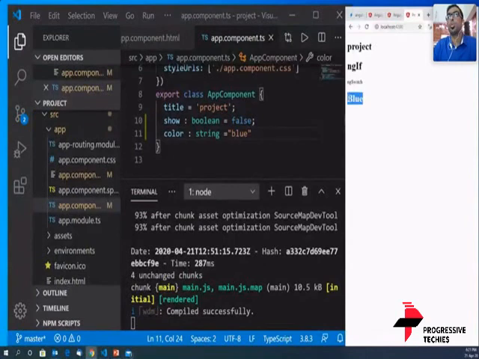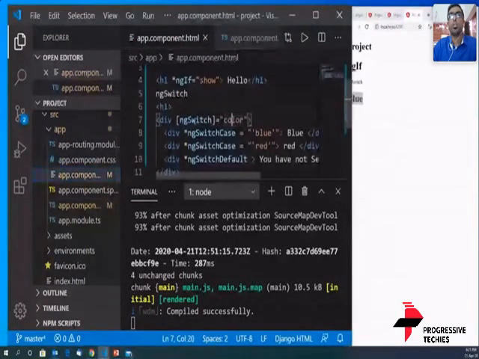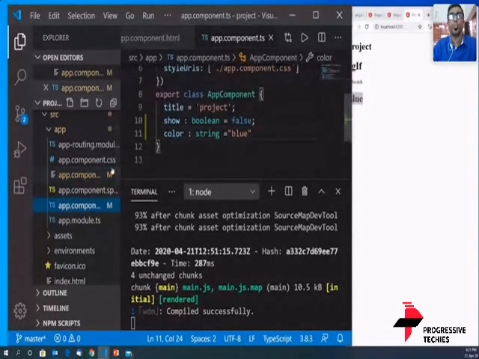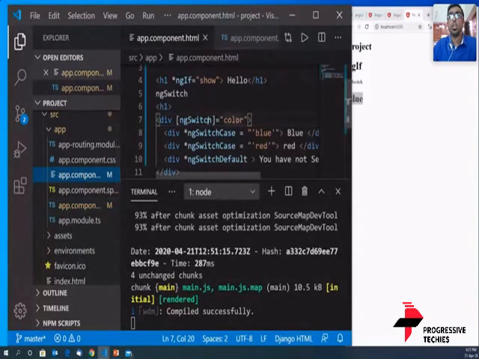So the color blue came over here. How did it happen? It simply happened because the value of color in the TS file is blue, and that value is taken. It goes to the first statement, ngSwitchCase, and checks whether it is blue. Yes, it is blue, so it displays this div, and all the other divs are rejected.